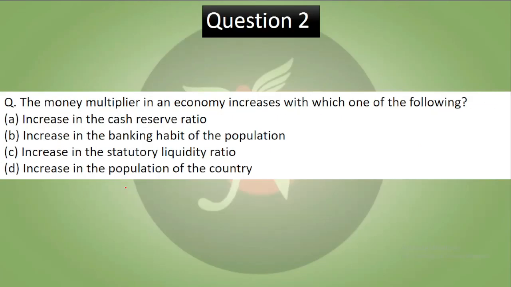So this is it. Question second, the money multiplier in an economy increases with which of the following? Increase in cash reserve ratio, increase in banking habit of the people, increasing statutory liquidity ratio, increase in the population of the country. Pause the video, try to attempt. Now let's see the answer. So correct answer to this is B.